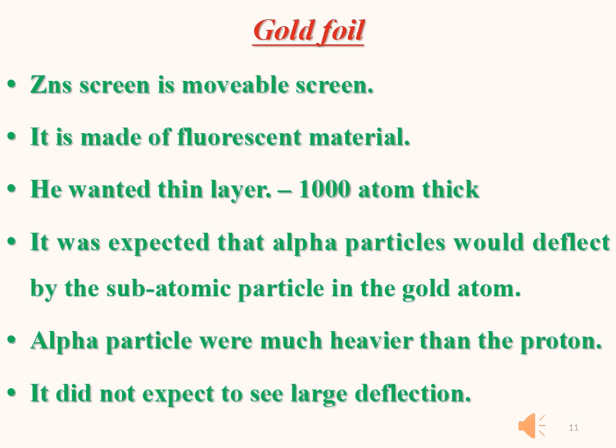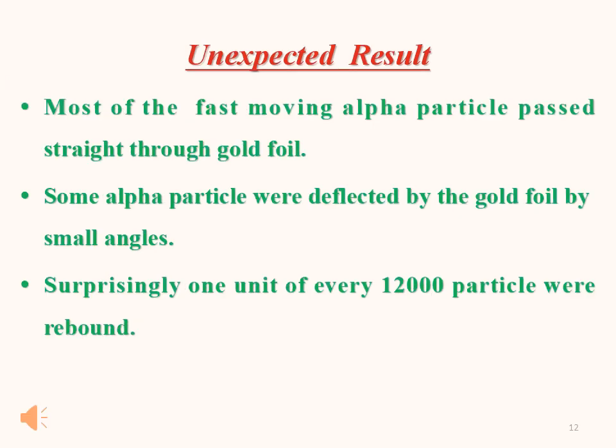So he basically expected that the alpha particles will be deflected by the subatomic particles in the gold atom, and the alpha particles were much heavier than the proton, so he did not expect such large deflection. As the results were unexpected, now we'll see what result he obtained.